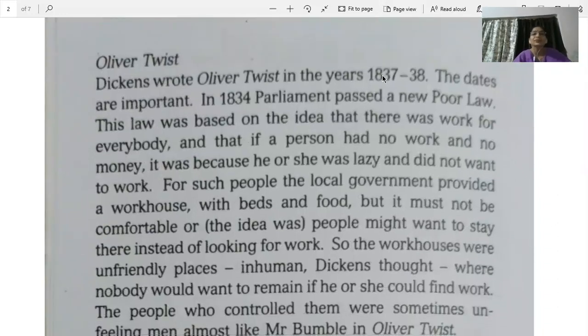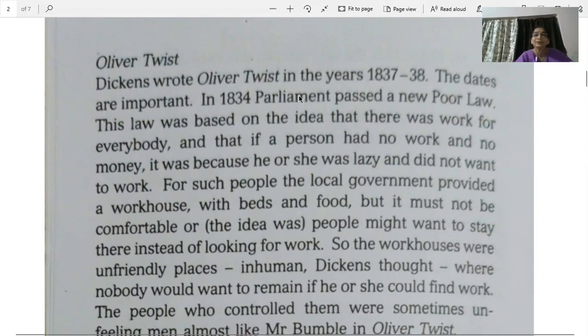So this is the introductory page. The novel has not started. The first lesson has not started. Just the introductory page is there. Oliver Twist. Dickens wrote Oliver Twist in the year 1837-38. The dates are important. Now, why are these dates important?